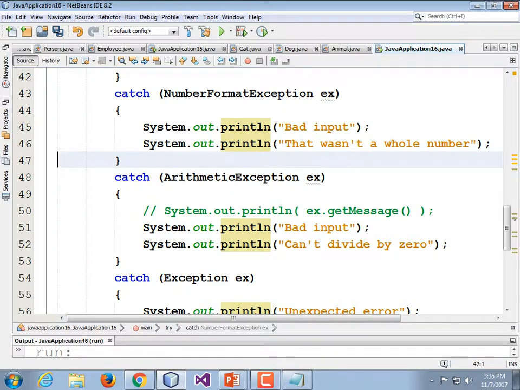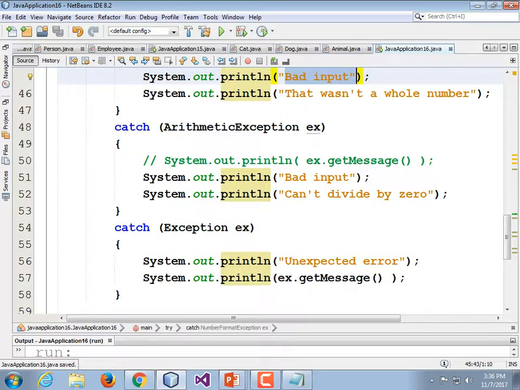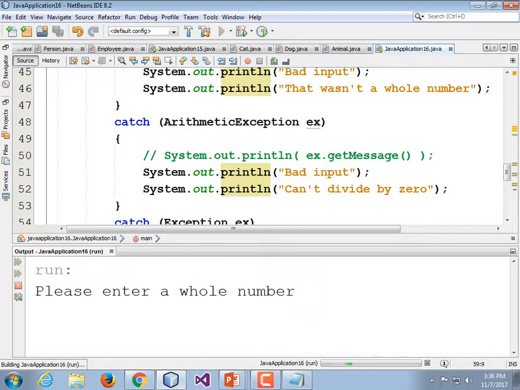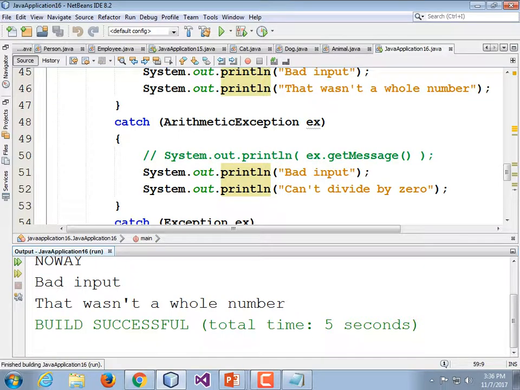As a letter instead of a number. It'll still be a bad input if we enter a letter rather than a... The suggestion was, let's type in something completely wrong, like a letter rather than a floating point number. Well, let's give that a shot. No. Please enter a whole number. No way. All right, it says bad input. That wasn't a whole number.